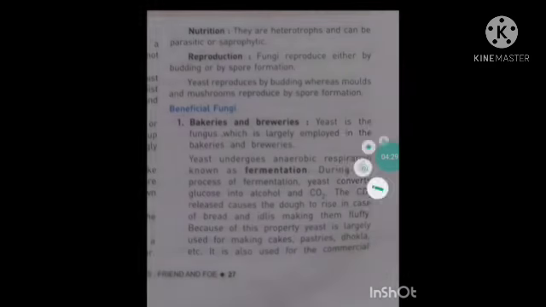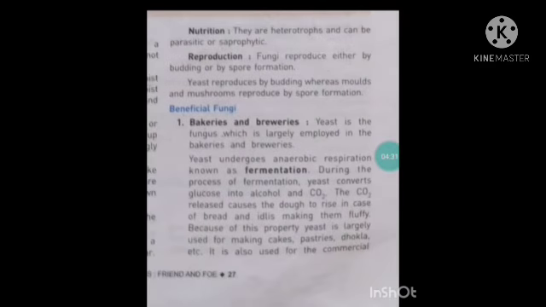Have you ever seen, while making idli and dosa batter, what happens? The dough increases in size. It is due to the release of CO2.